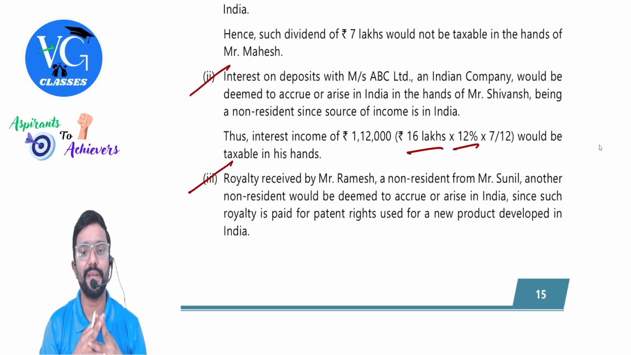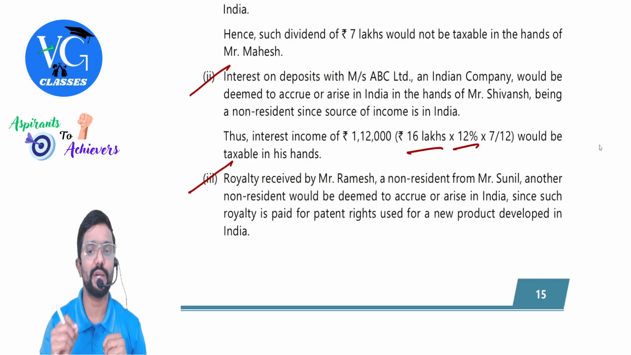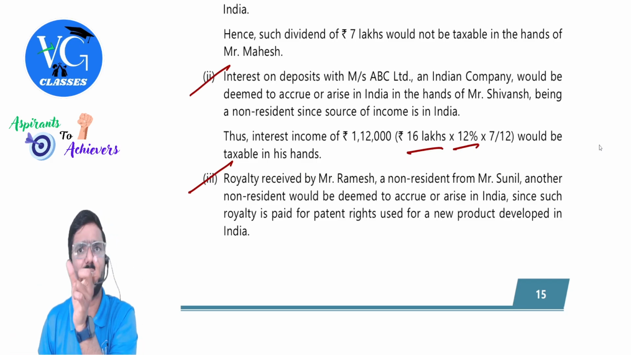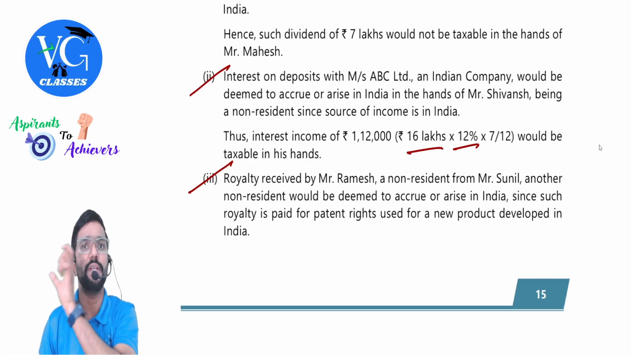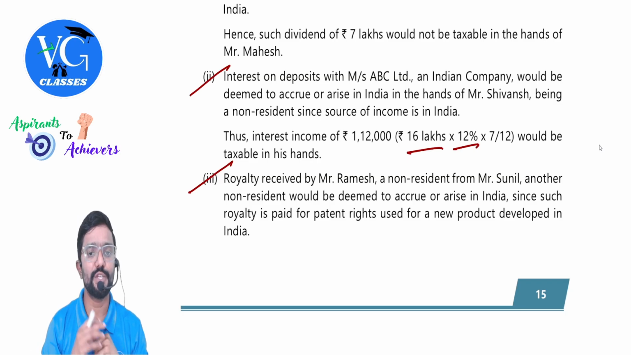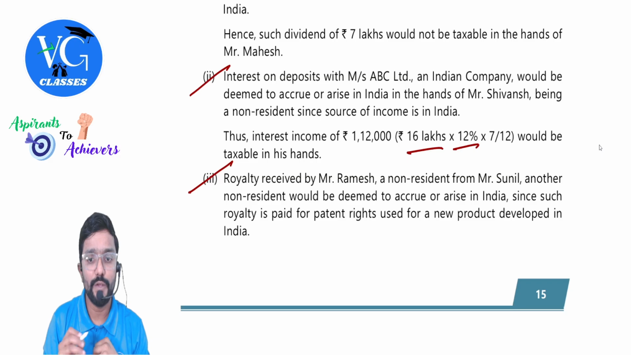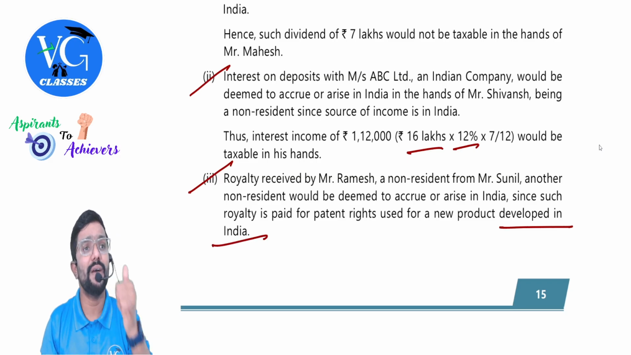Royalty received by Mr. Ramesh, a non-resident, from Mr. Sunil, another non-resident, would be deemed to accrue or arise in India as per section 9. Better mention that section. As per section 9, since such royalty is paid for a patent right used for a new product developed in India, where the money or services are used is important.